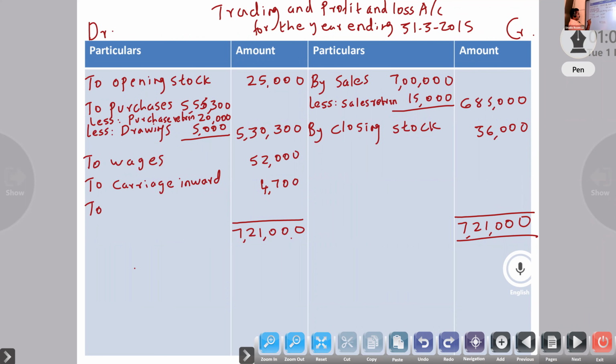7,21,000. To gross profit carried down. Difference amount 1,09,000.